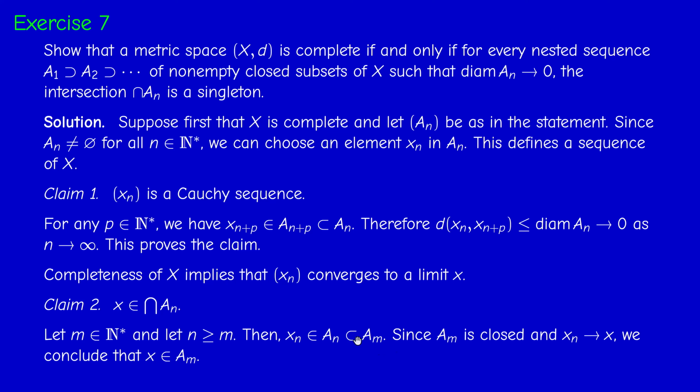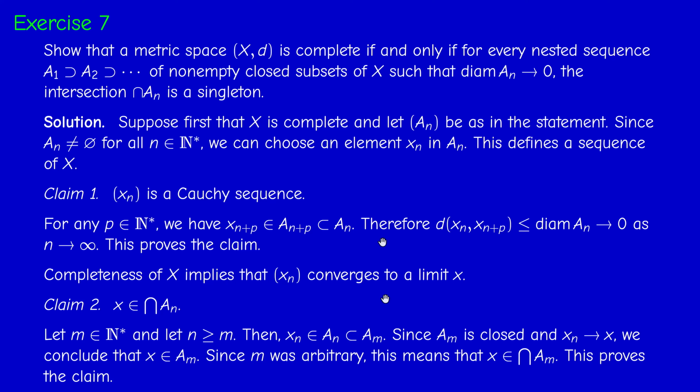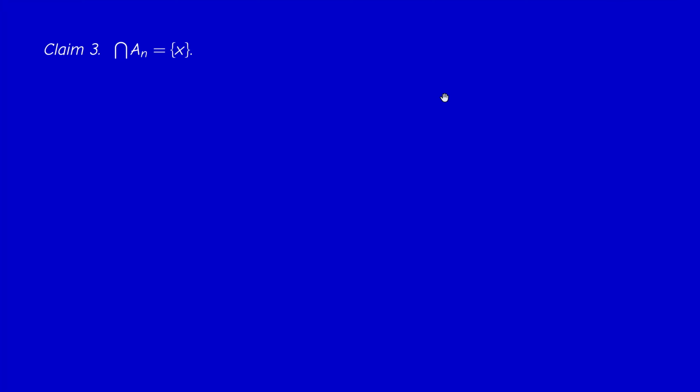Okay, now if we fix m and let n tend to infinity, x_n converges to x. So the limit must be in the closure of A_m. But A_m is closed. Therefore, x is in A_m. But m was arbitrary. So x belongs to all A_m. Therefore, x belongs to the intersection. And now we prove the reverse inclusion, so that the intersection is precisely equal to the singleton {x}.